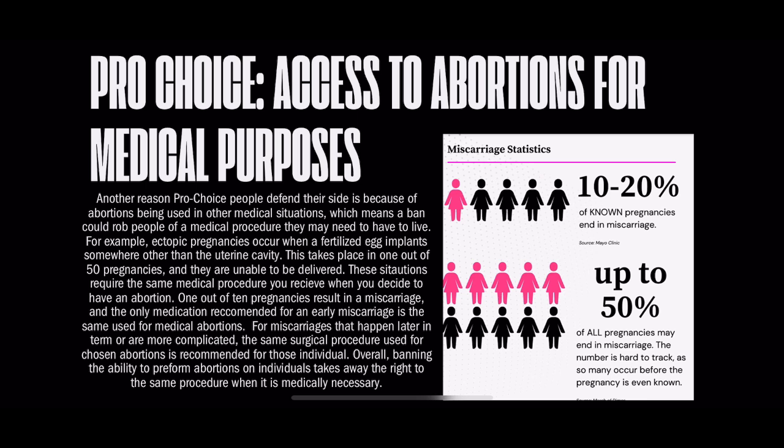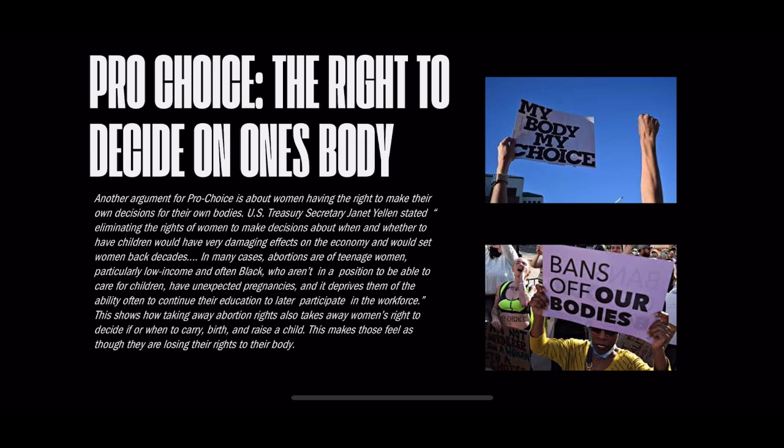In many cases, abortions are of teenage women, partially low income and often black, who aren't in a position to be able to care for children, have unexpected pregnancies, and it deprives them of the ability often to continue their education to later participate in the workforce. This shows how taking away abortion rights also takes away women's right to decide if or when to carry, birth, and raise a child. This makes those feel as though they are losing their rights to their body.